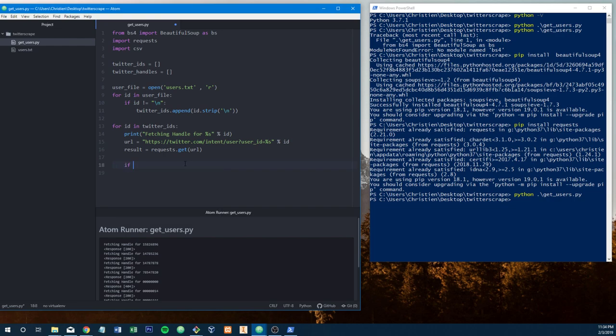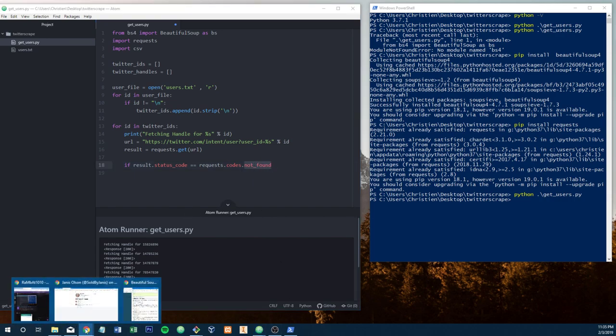So if the result status code, which with requests, what I do is I call the URL, and it returns a response class, which is part of the requests library. You can take the result and get the status code, which is going to be 200, 404, 500, whatever. And requests has a really nice wrapper for, I think it's not found is what we want to do. Because the not found code is going to be 404, which we're all familiar with.